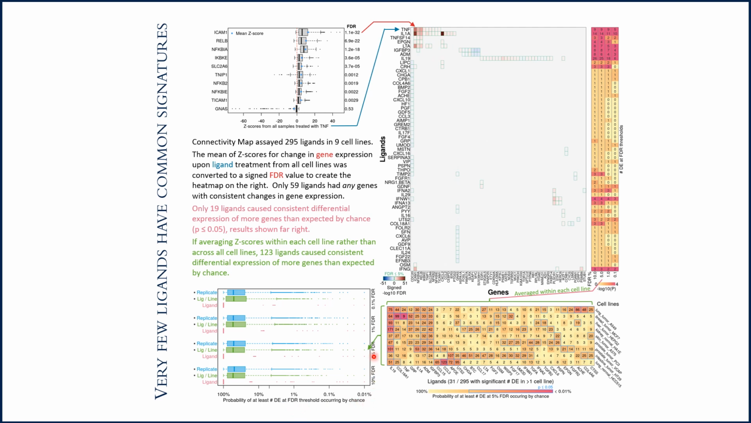Irrespective of the threshold used for defining differential gene expression, the connectivity map data suggests that ligand response is consistent only within each cell type.